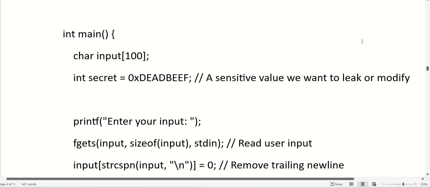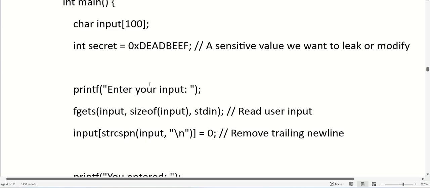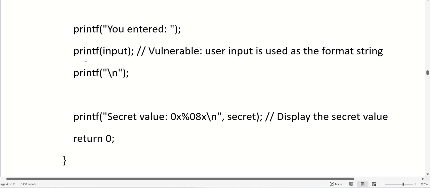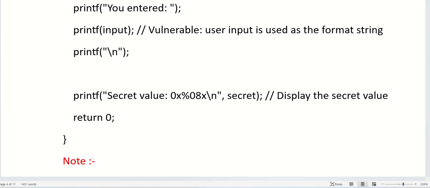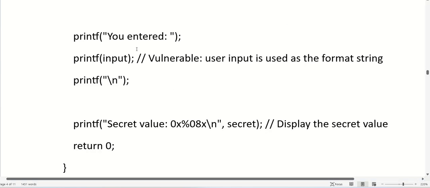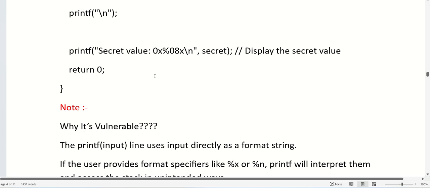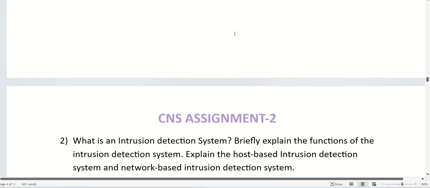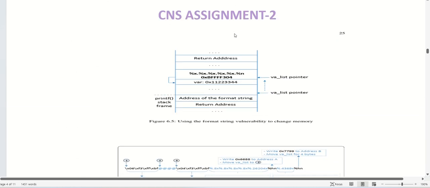In this code, first we assign a value to a variable. Later we ask to enter the input, and we enter it, and we print what you entered. When we print the input, it's going to cause a vulnerability. This is because it directly prints the input, so the line uses the input directly as a format string. If the user provides format specifiers like %x or %n, printf will interpret them and access the stack in an uninitialized way. This is how the format string vulnerability takes place.